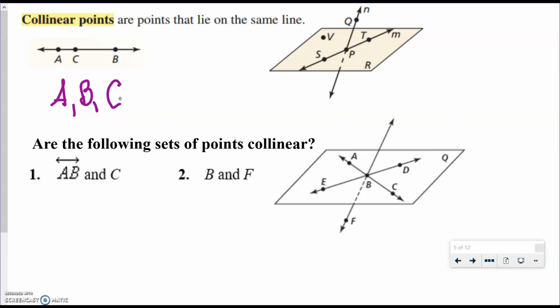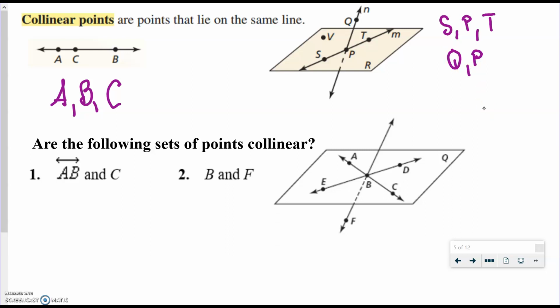Okay, on this diagram over here, the second diagram, we have a plane, we have two different lines through it, and we have point V. Okay, so collinear points are points that are on the same line. So points S, P, and T would be collinear. Points Q and P would be collinear because they're both shown to be on the same line.